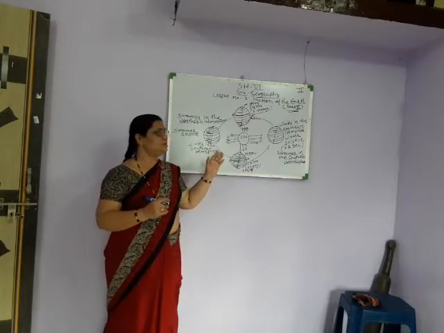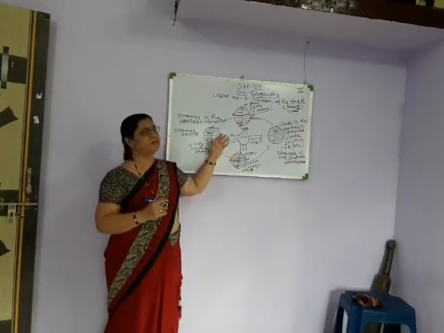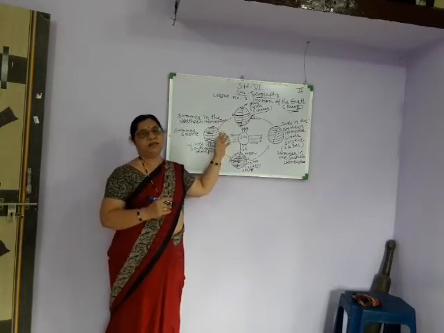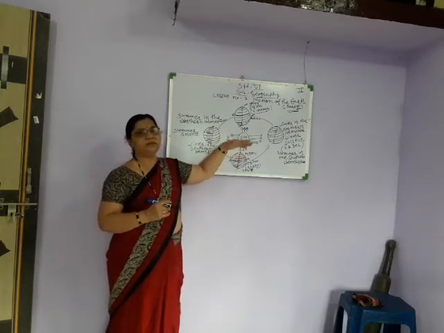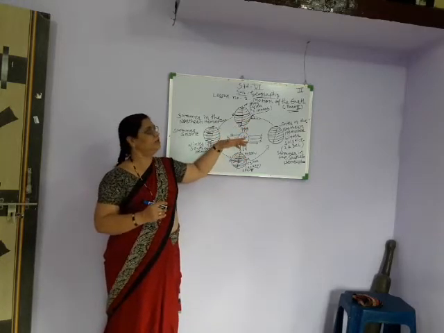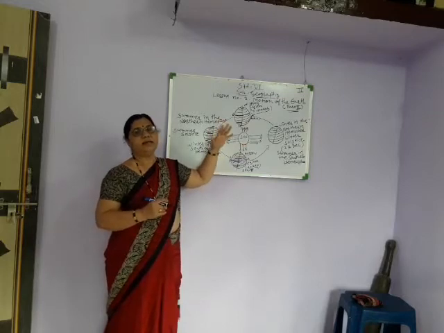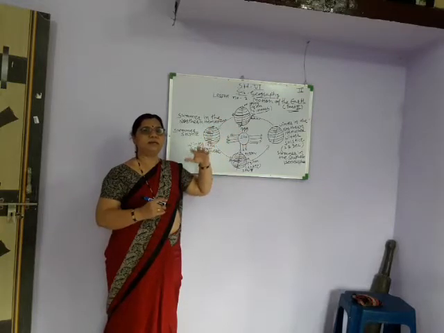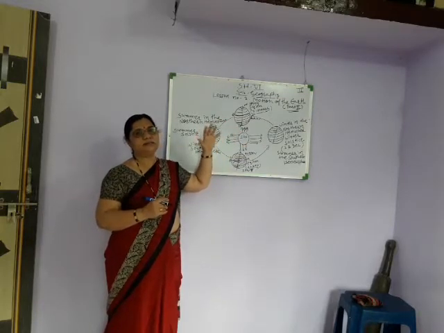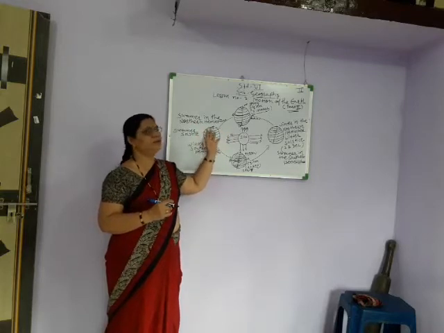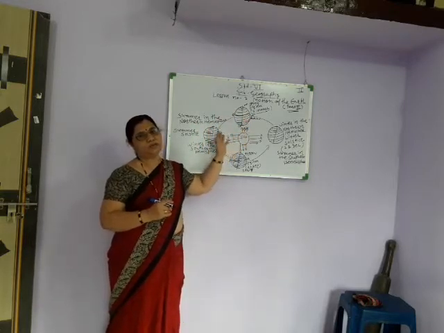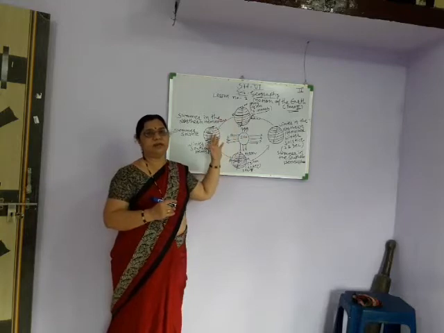The seasons occur because of the rotation and the revolution of the earth. Whenever the earth rotates or revolves around the sun, changes happen, and the seasons change accordingly.